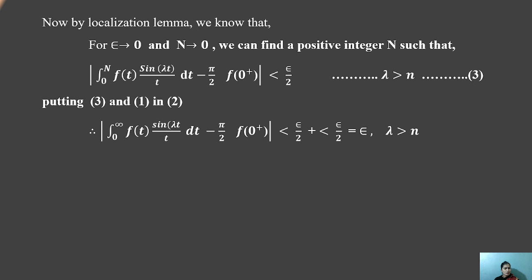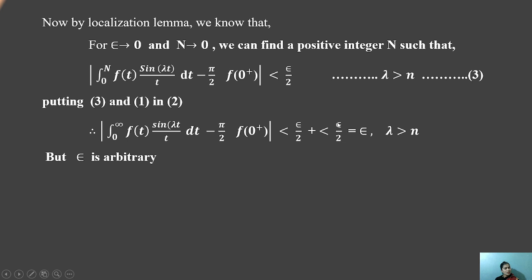Then equation 2 will be generated as the modulus of the integral from 0 to infinity of f of t sin lambda t upon t dt minus pi by 2 f of 0 plus, which is always less than epsilon by 2 plus epsilon by 2.